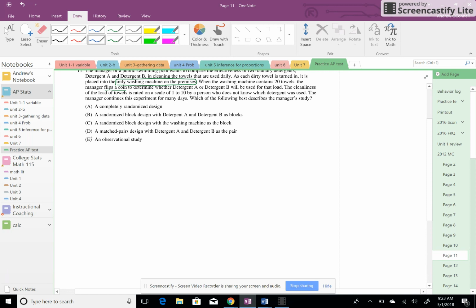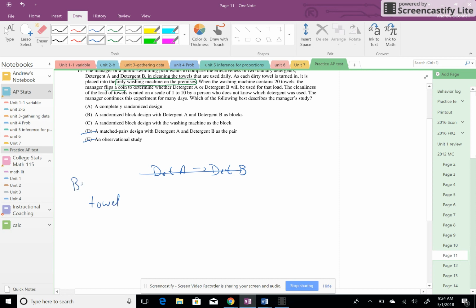Really quick, matched pairs design, or actually observational study. Observational study, absolutely not. Matched pairs design is when you have, when they're not independent of each other, where the first value would affect the second value. So a matched pair design might be if you're actually using both detergents. So if it's washed once with detergent A and then washed with detergent B, that wouldn't be independent because obviously it's going to be cleaner after being washed with detergent A first. So that wouldn't be it. Randomized block would actually be when you start with towels.